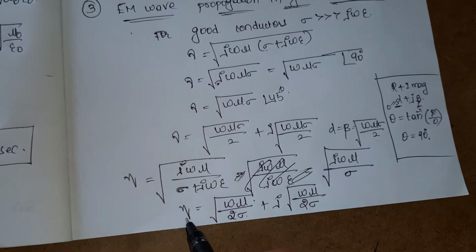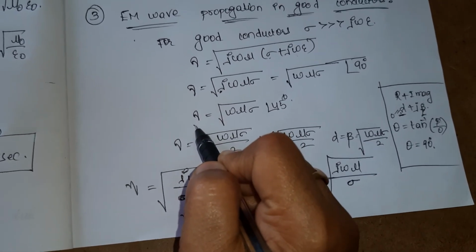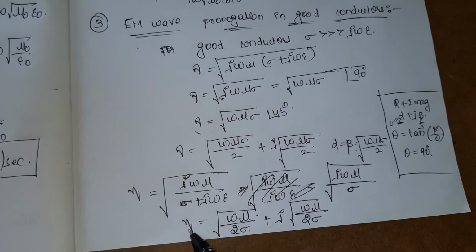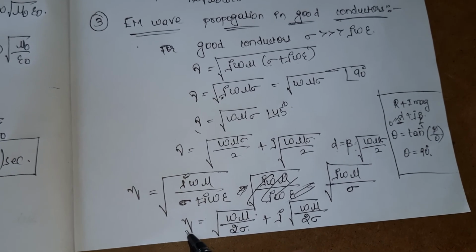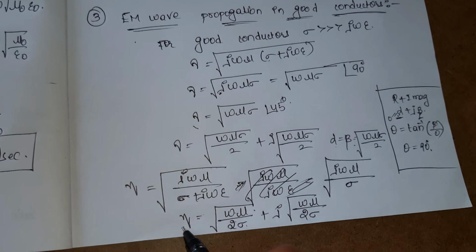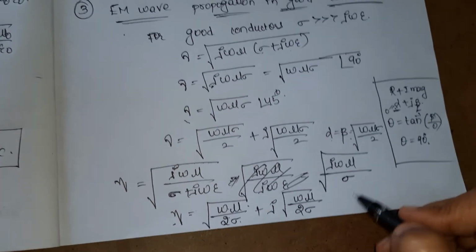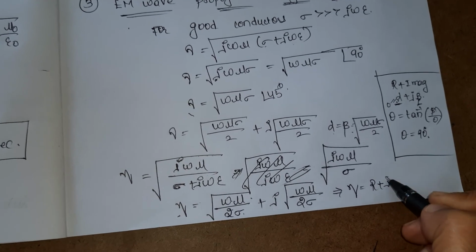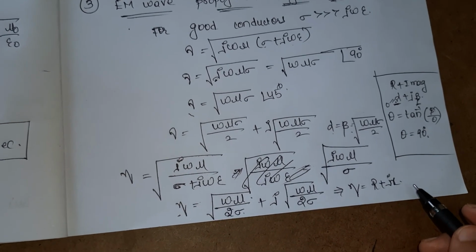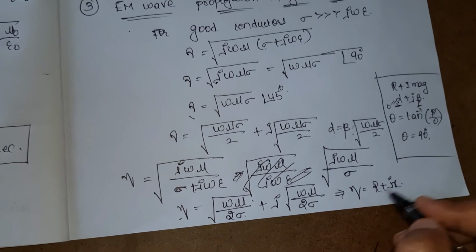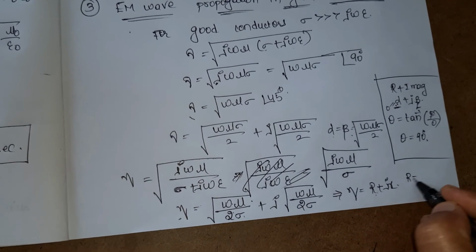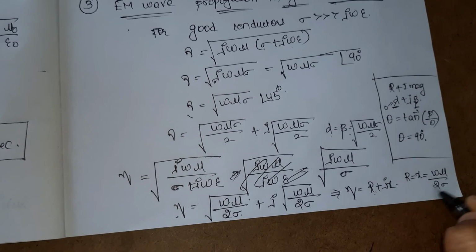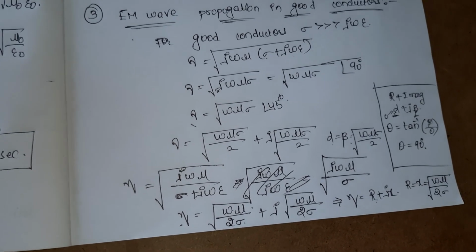So in gamma we are having real and imaginary terms like alpha and beta, and for eta, the intrinsic impedance is also having real and imaginary terms. That is, eta is equal to r plus jx. So here r is equal to x is equal to root of omega mu by 2 sigma.